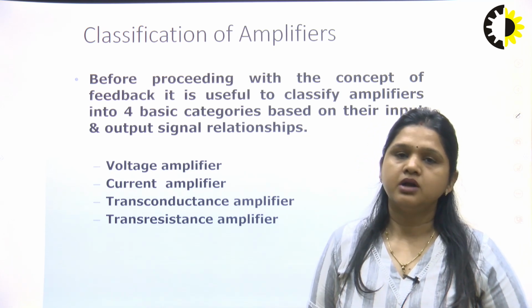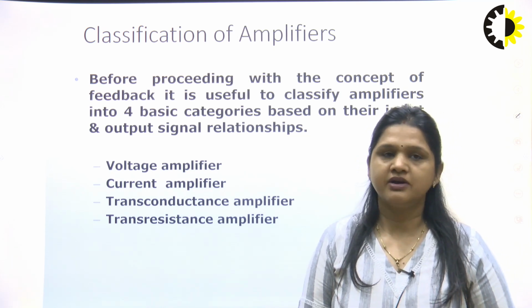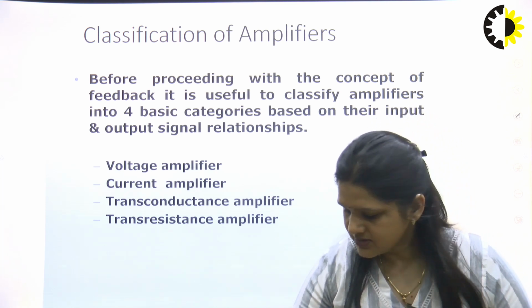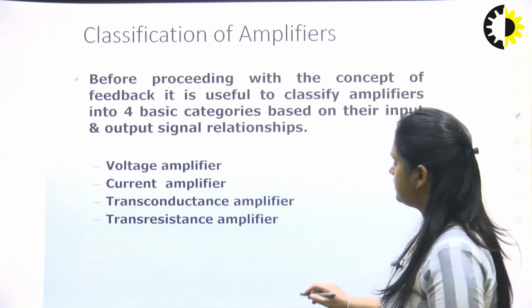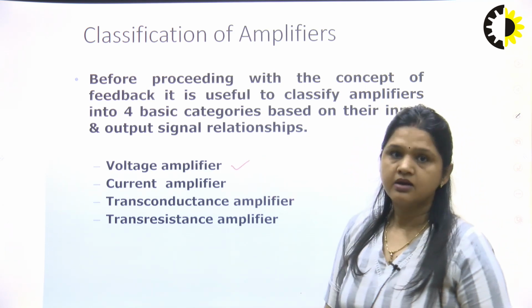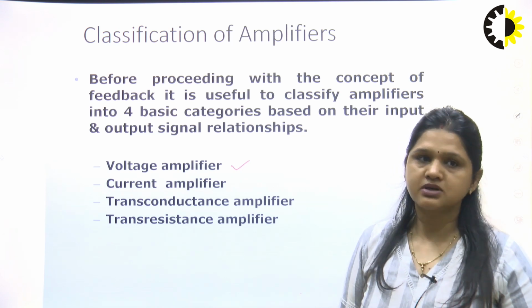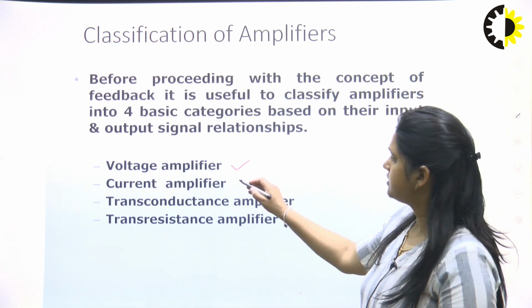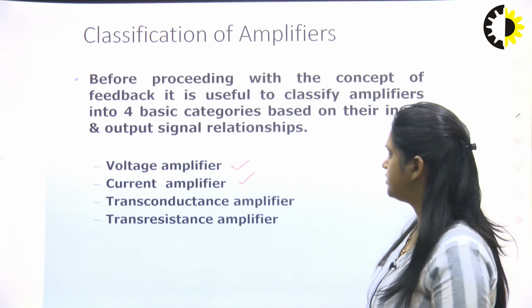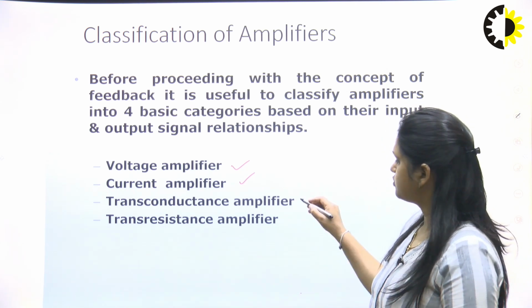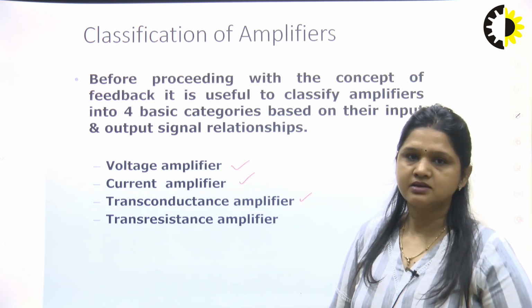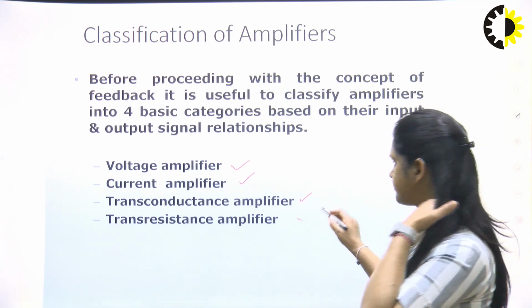Depending on the input and output, we can classify the amplifier into 4 categories. The first category is the voltage amplifier, that depends on the input signal and output signal. Second category is the current amplifier, again depends on input and output, and based on the input output we can further classify the amplifier into transconductance and transresistance amplifier.